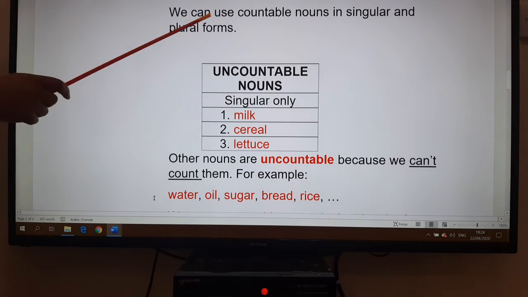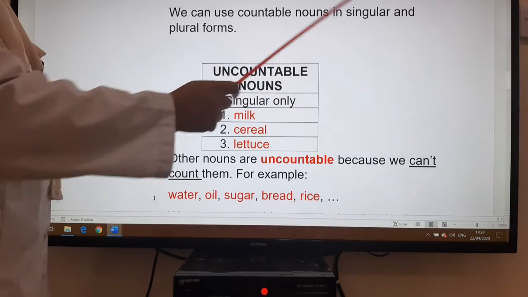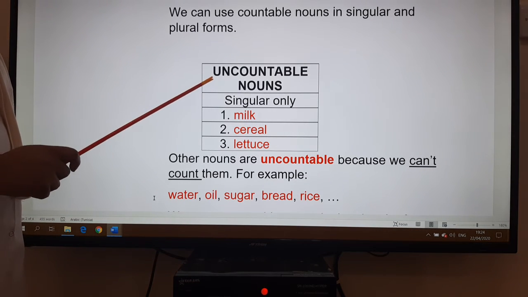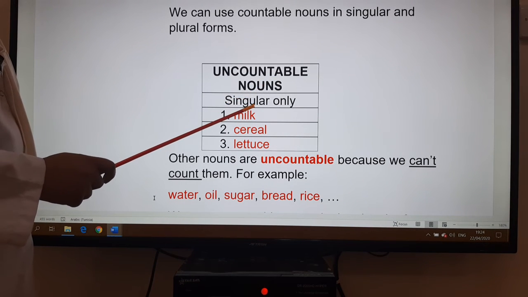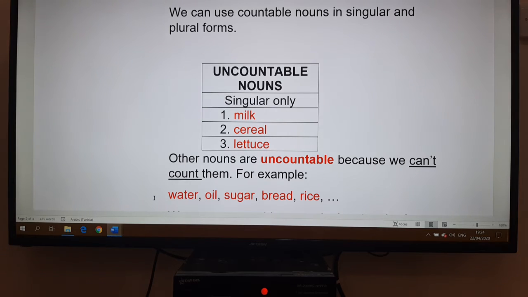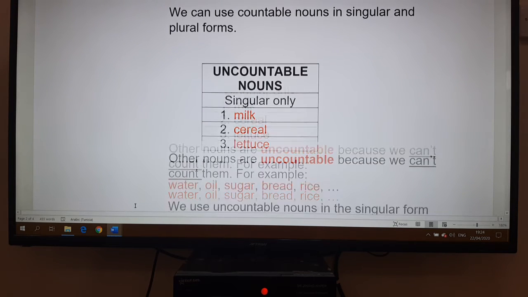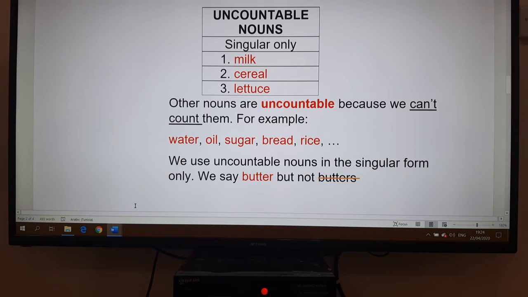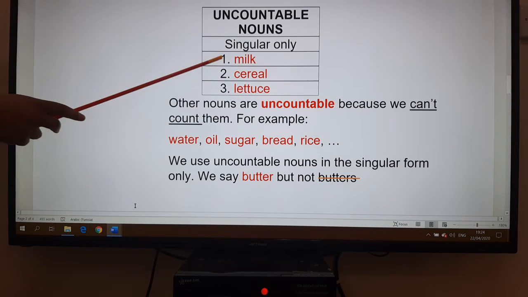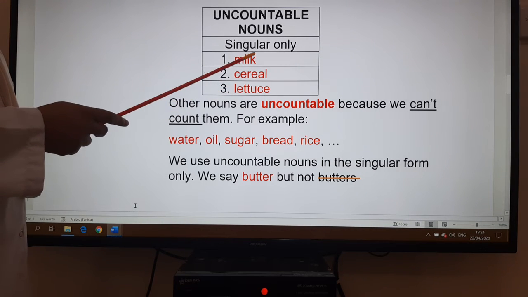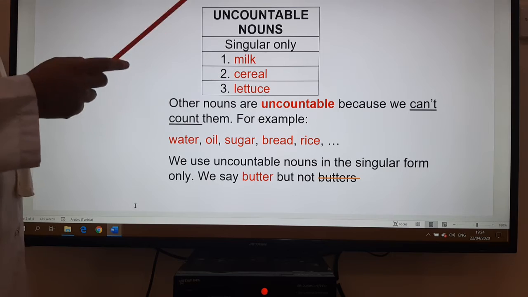Also, we say that we can use countable nouns in singular and plural forms. But for uncountable nouns, we have only singular forms. Singular only. So we say milk, cereal, lettuce. We cannot say milks or cereals or lettuces.